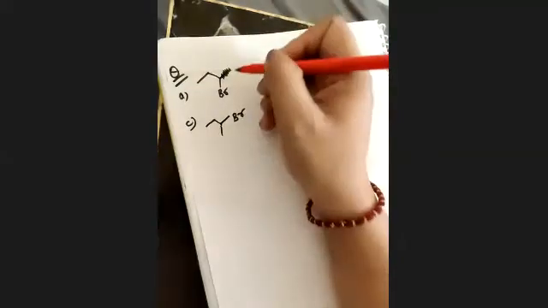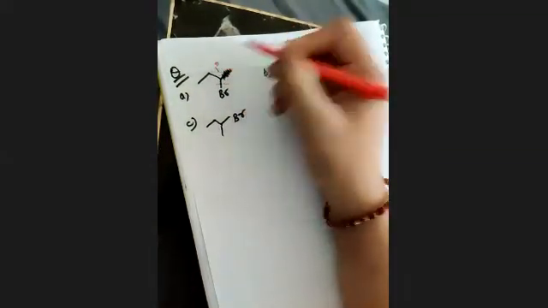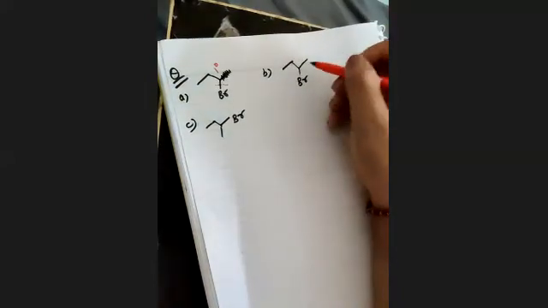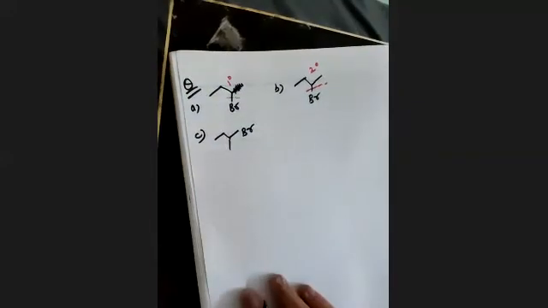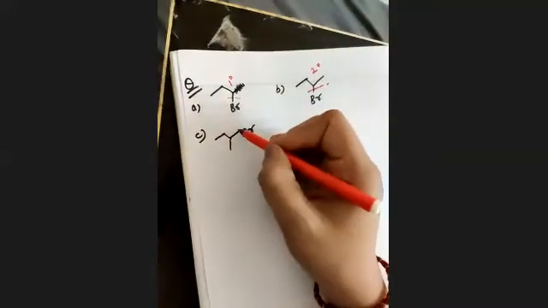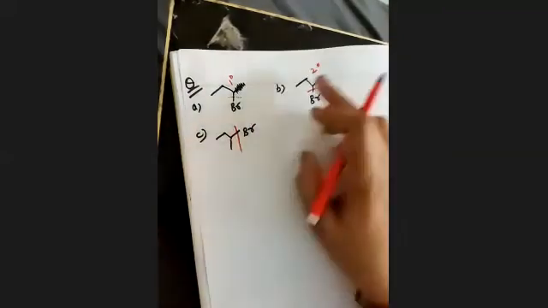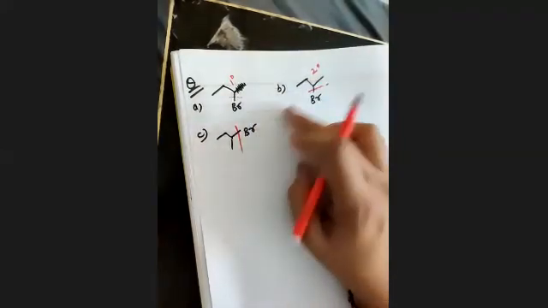Which one is more stable? See, अगर ये bromine बाहर गया, 1 degree carbocation will be there. If this bromine gets out from here, 2 degree carbocation will be there. And if this bromine goes out, so this one is 2 degree or this one is 3 degree. Can you just tell me the difference?